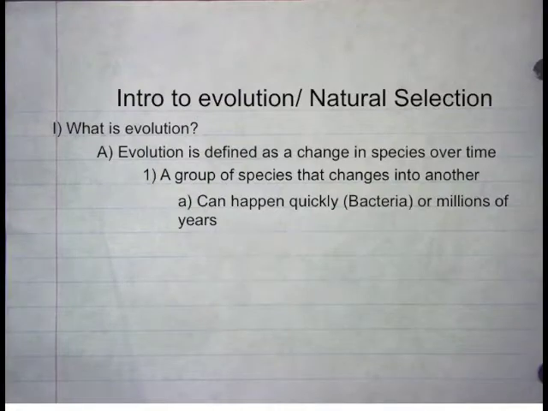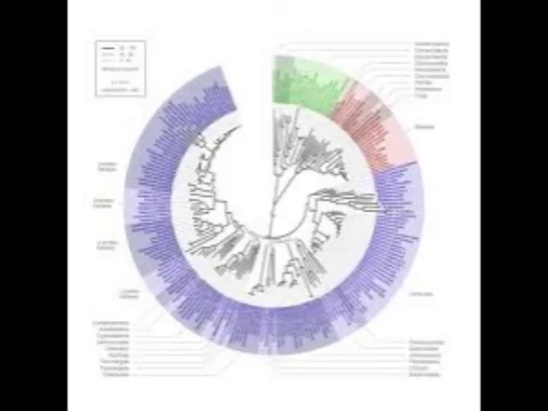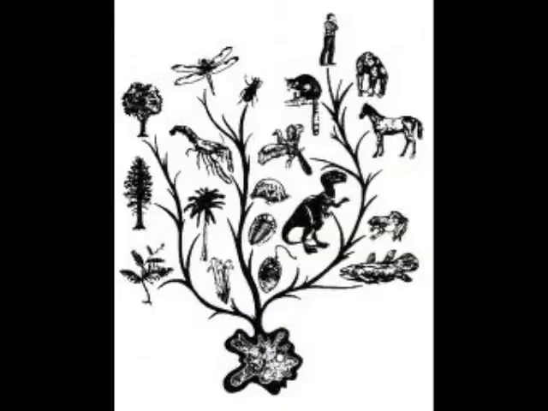Intro to evolution, natural selection. What is evolution? Evolution is defined as a change in species over time. For example, a group of species that changes into another can happen quickly with bacteria or over millions of years. Evolution explains the current existing organisms that are on the planet. It also is created into more of a tree or a web as opposed to a line.